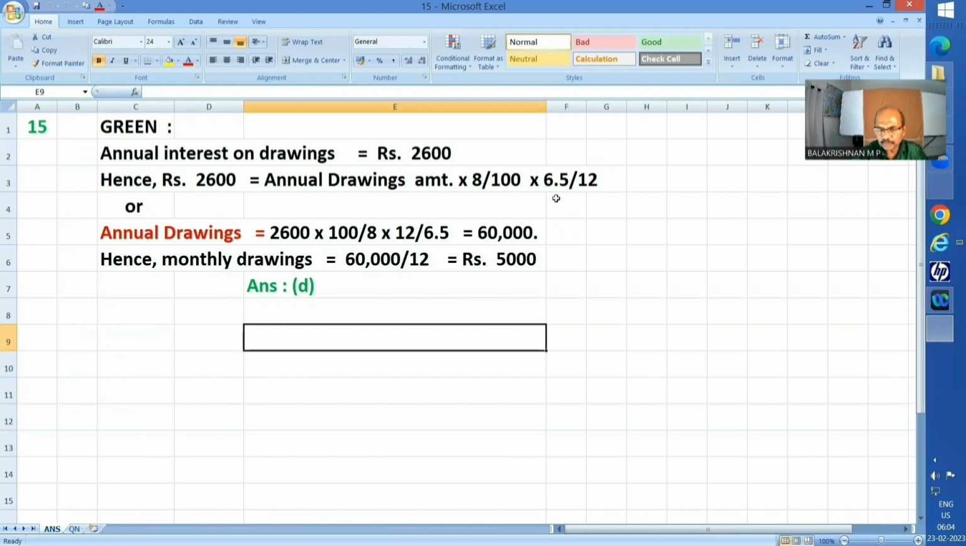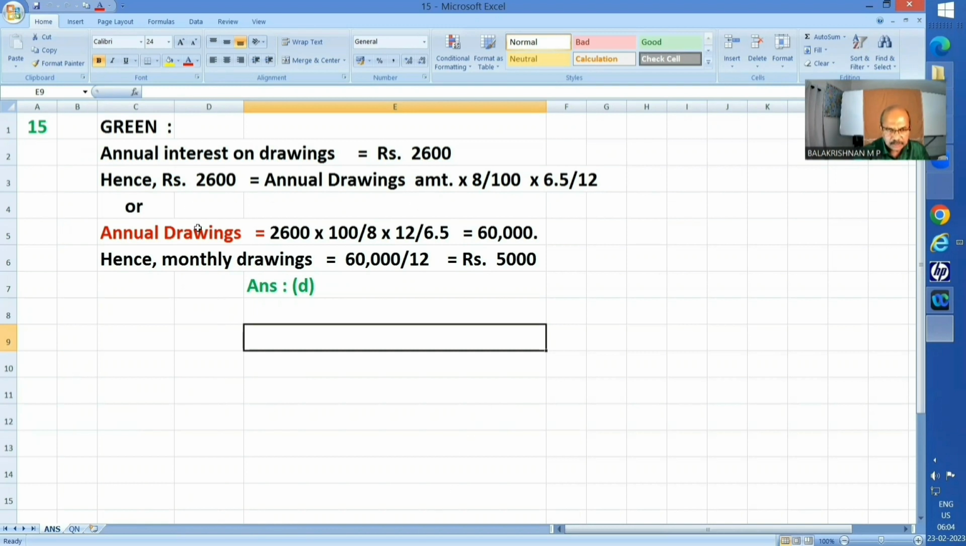Why is it 6.5? I'm sure by this time you are pretty sure about all this. A constant amount is withdrawn every month. Beginning of the month means it will be an average of 6.5 months. Mid of the month means average will be 6, and end of the month it will be average of 5.5.